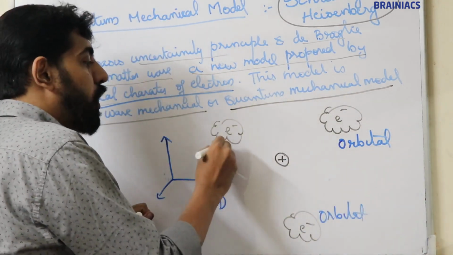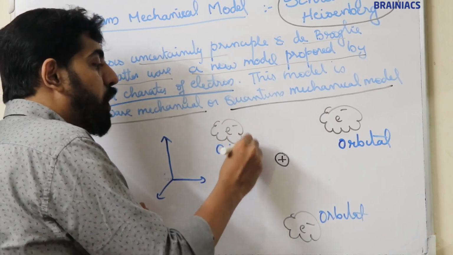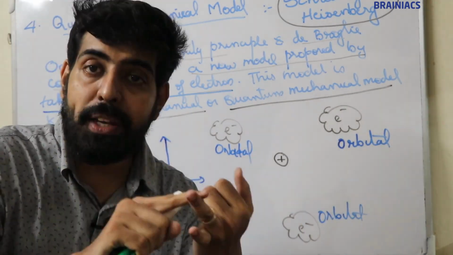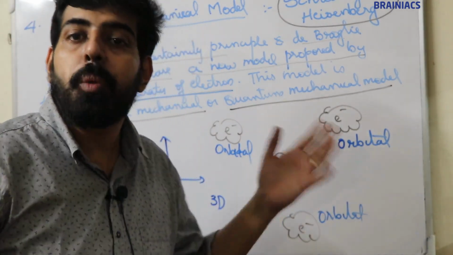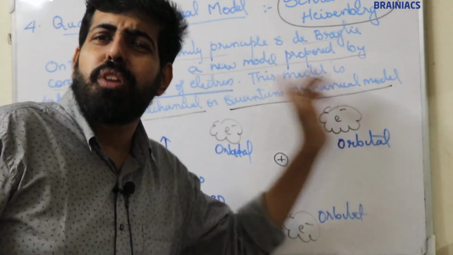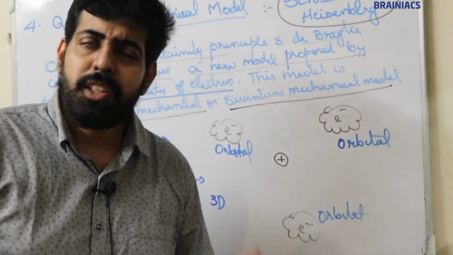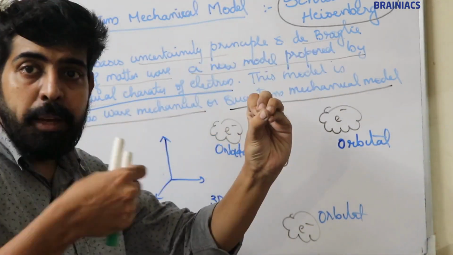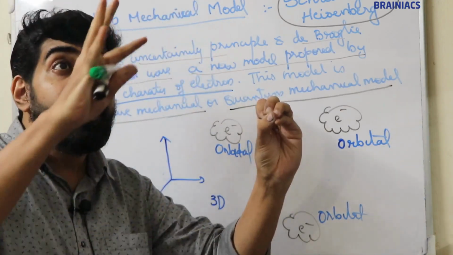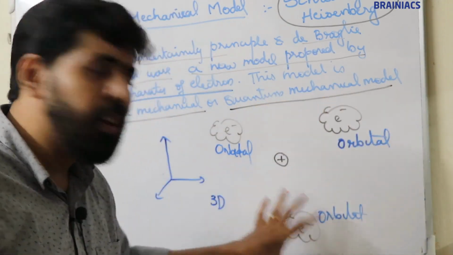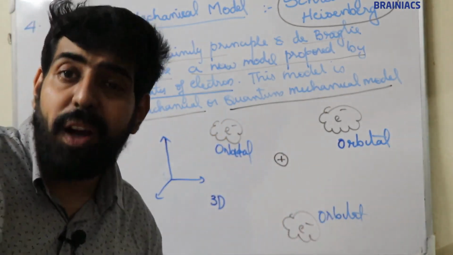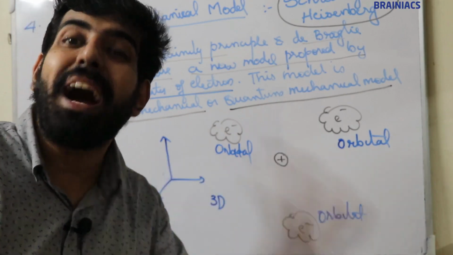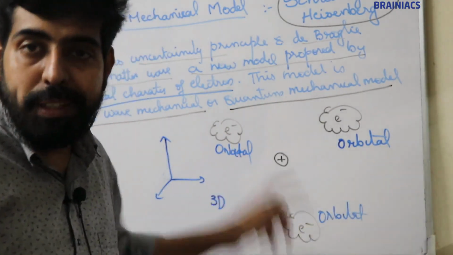Here we cannot say that electrons are revolving around, because we don't know the path of the electron. To find the path of an electron, we need position and momentum at the same time. That is not possible, so we cannot say electrons are revolving or rotating in a circular path. According to this model, around the nucleus there are certain regions where there is maximum probability to find an electron. Those regions are known as orbitals.